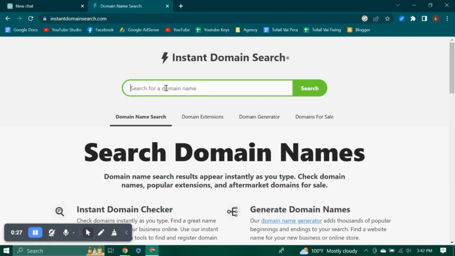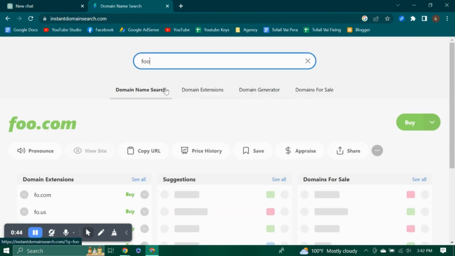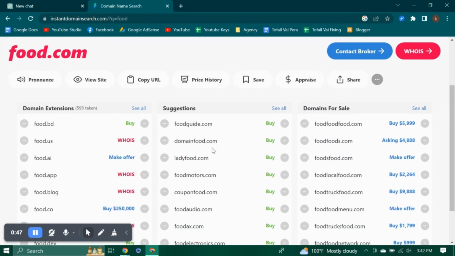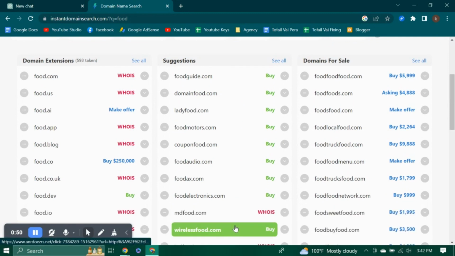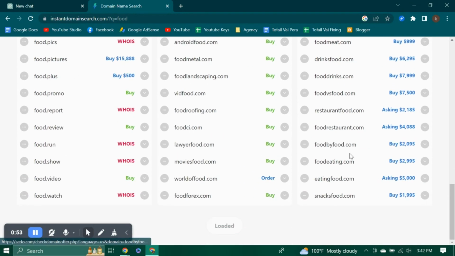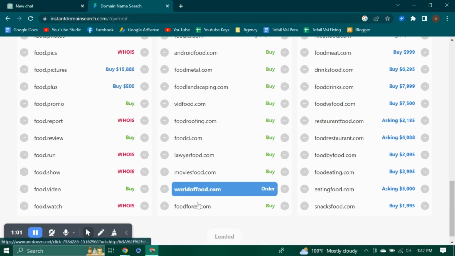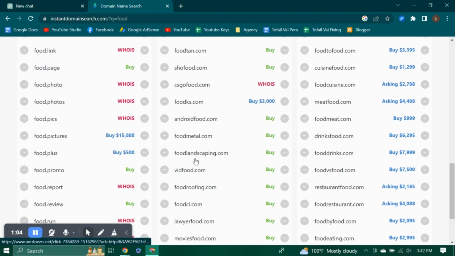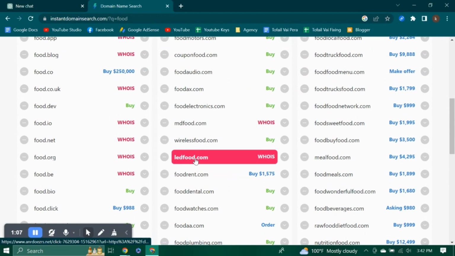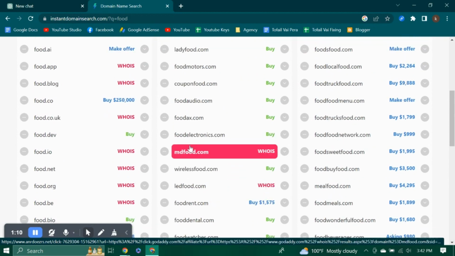For example, I'm looking for a domain name related to food. Normally what we do when we search for a domain, we come to this type of platform and search our term, for example food. Then it suggests so many domain names. You can click here, read more, then you will find so many food names, and you can see that most of those are booked here and some are available to buy, but those are not very eye-catchy or brandy or attractive names. So in this case, finding a better domain name is really hard.